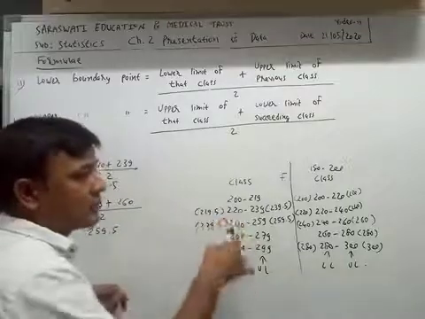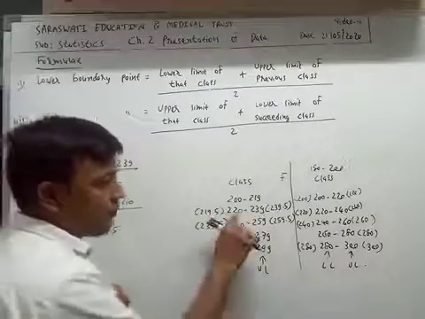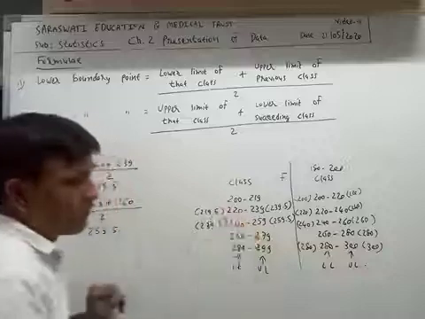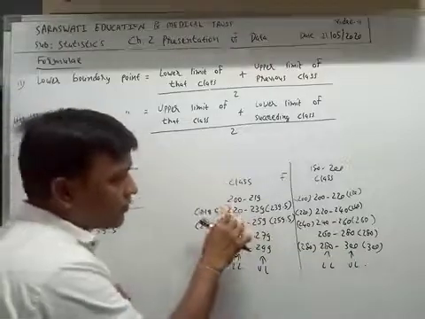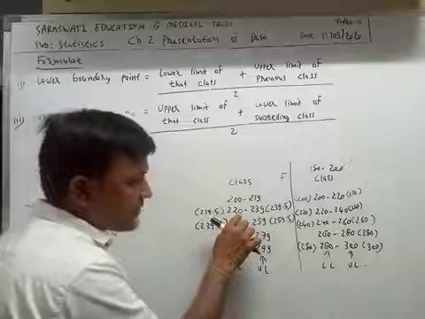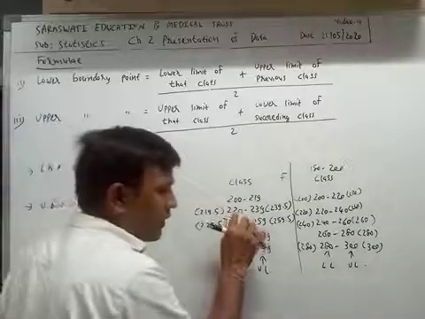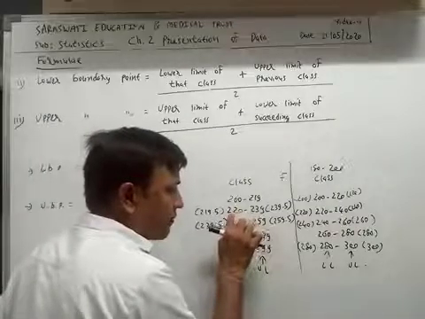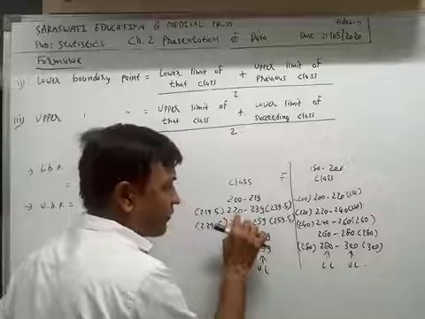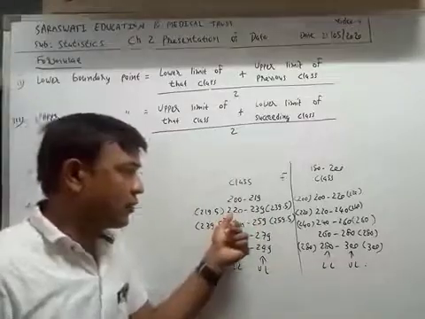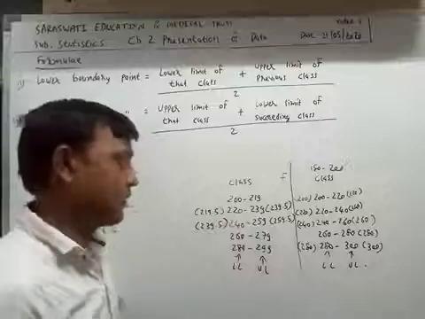But which method will we use? This method is easy: you only subtract 0.5 from this value. It is a shortcut.